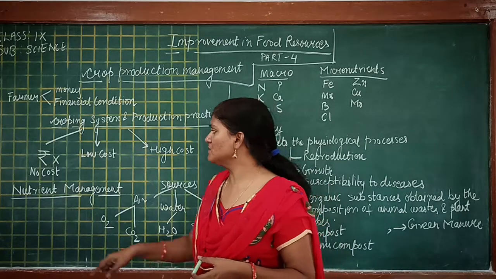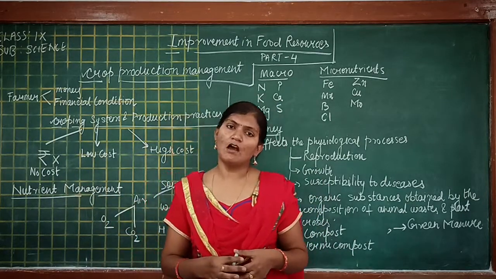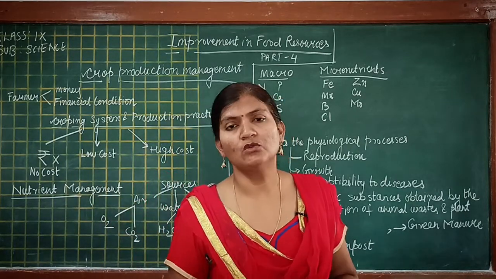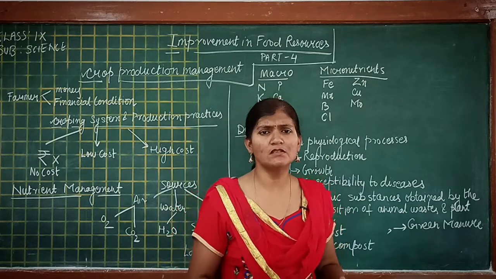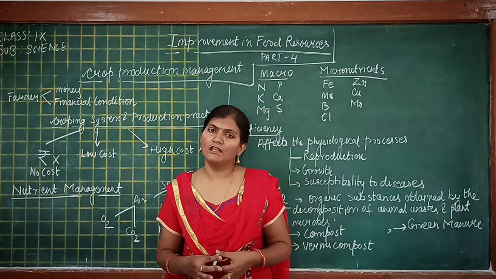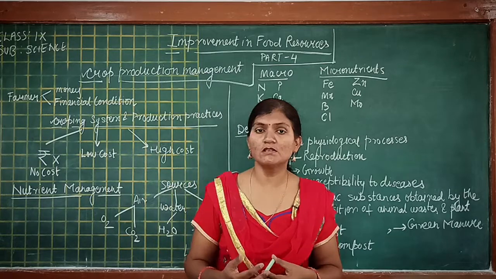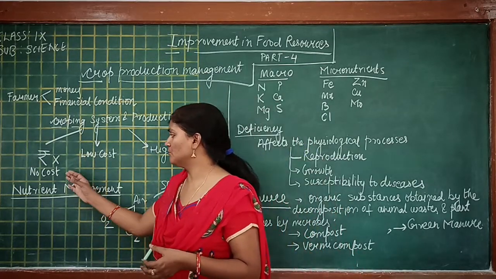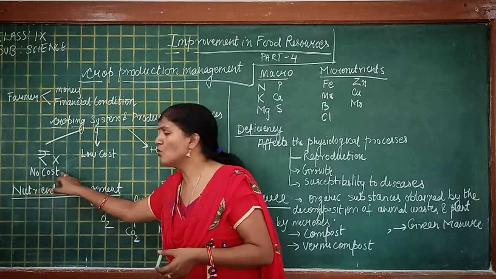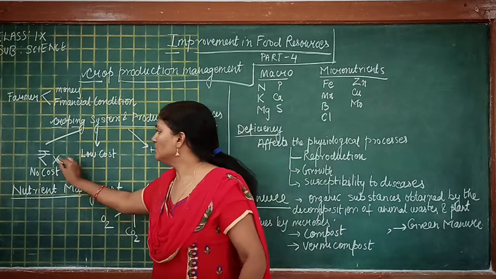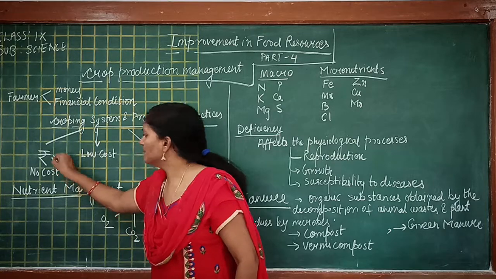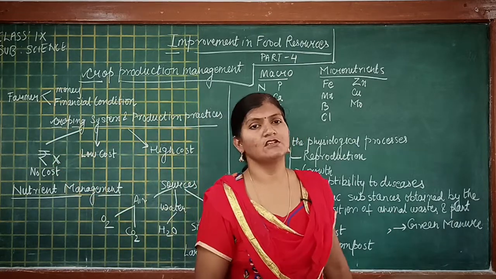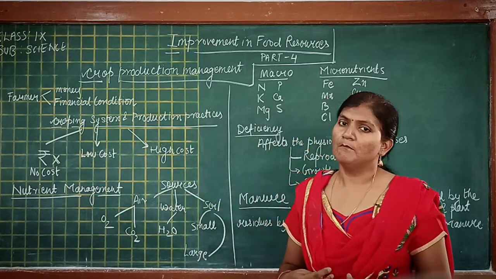The first one is no cost, where the farmer has no money to buy a new variety of seed, uses the traditional method of irrigation, and produces the crop. There is no utilization of extra money by the farmer.